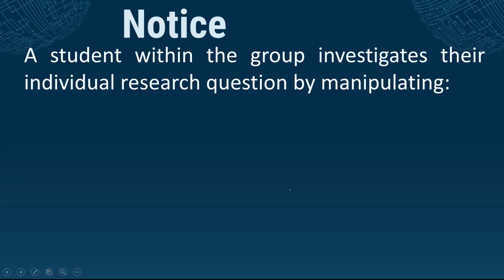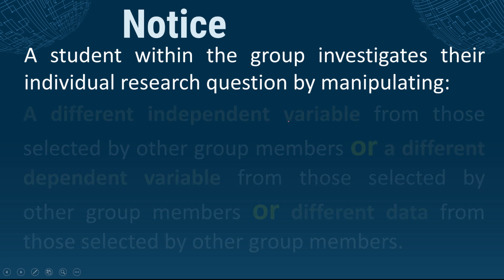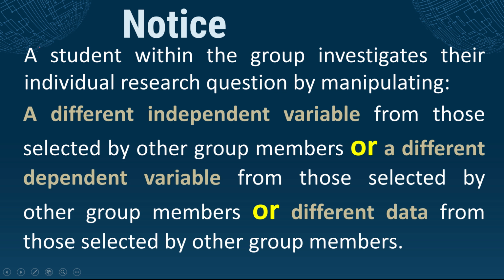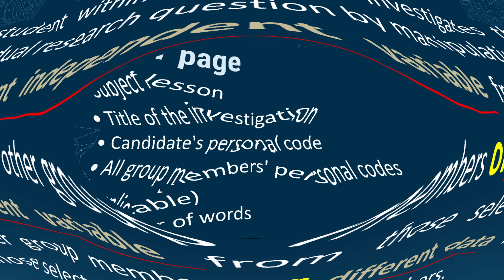Notice, a student within the group investigates their individual research question by manipulating, be very careful, a different independent variable or a different dependent variable or different data. About the independent variable and dependent variable, in upcoming videos, I will explain them in detail, don't worry. But one of them must be different compared to the other members. So you should have at least one of these items different from the other group members.